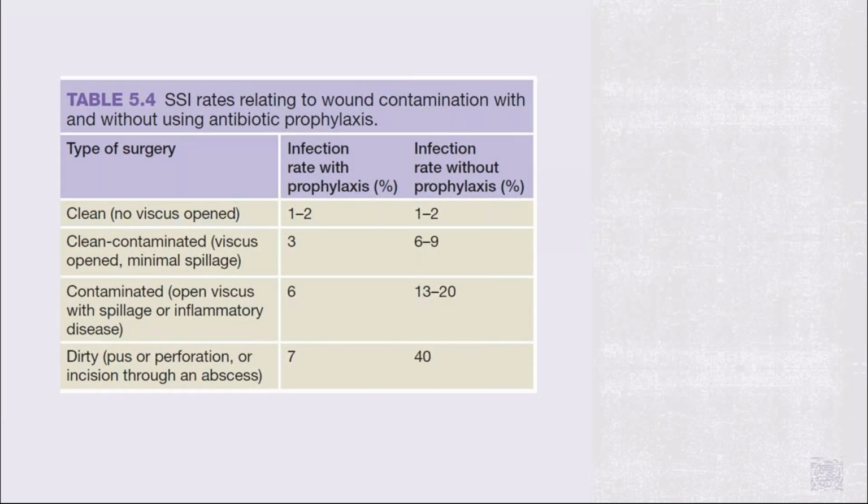It is 6% with prophylaxis, where without prophylaxis it is very high, 13 to 20%. Whereas class 4, that is purulent pus or perforation or incision through an abscess, all this comes under class 4 wounds. Here the infection rate with prophylaxis is only 7%, whereas without prophylaxis it is too high, that is 40%.